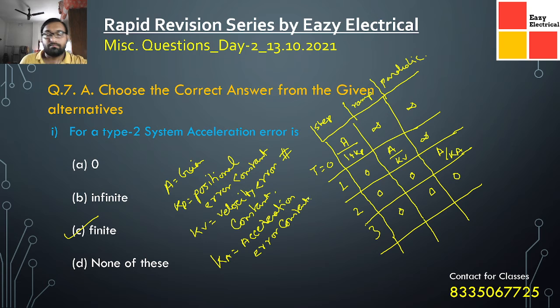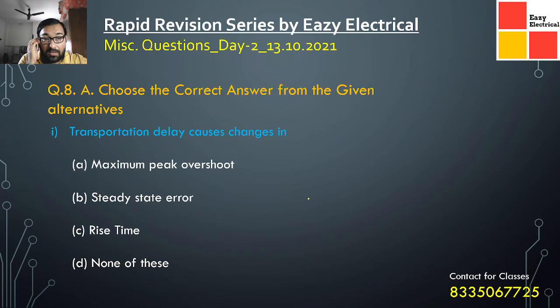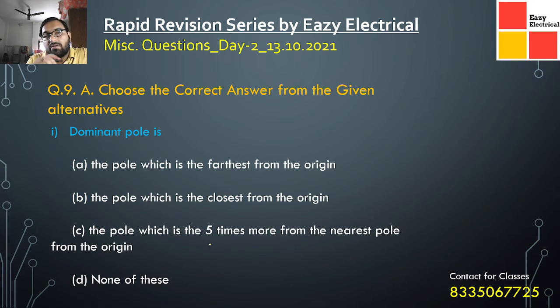Okay, now coming to the next question. The transportation delay never causes a change in overshoot or steady state error; it basically changes the rise time. That is the reason why, if we add a transportation delay, the rise time increases, the delay time increases, the peak time increases, and the settling time increases. Because of that, the stability of the system gets reduced.